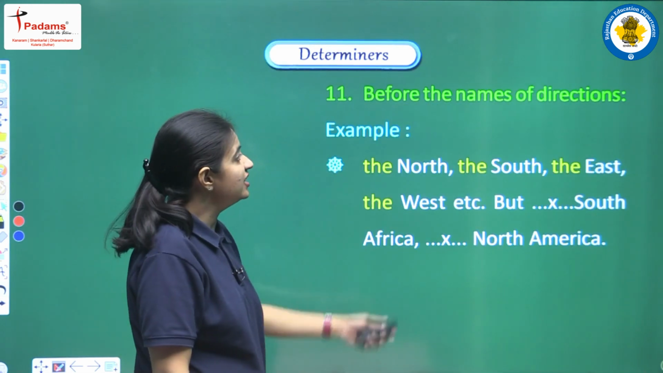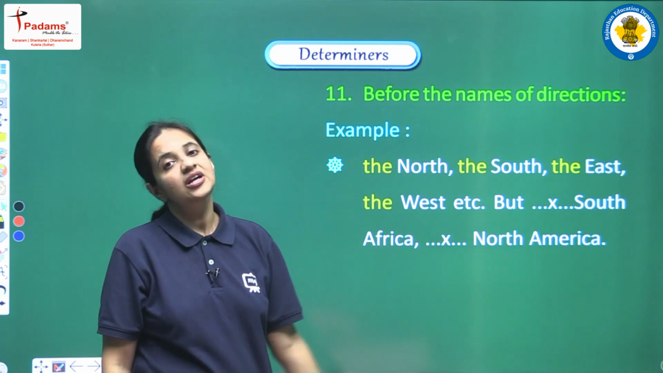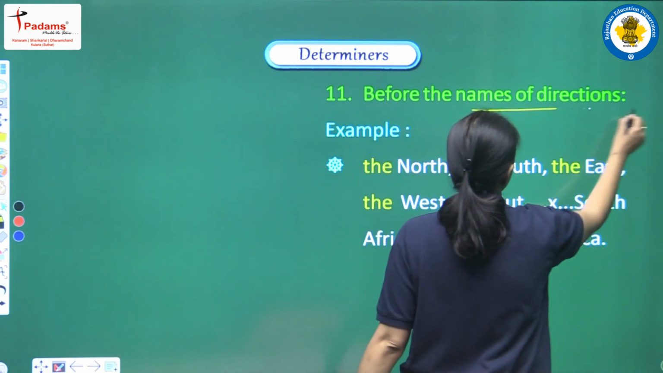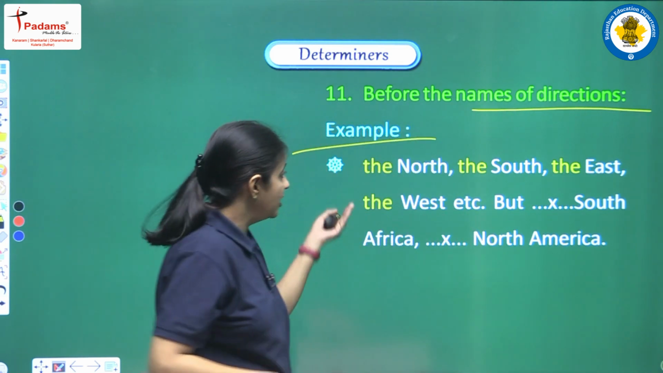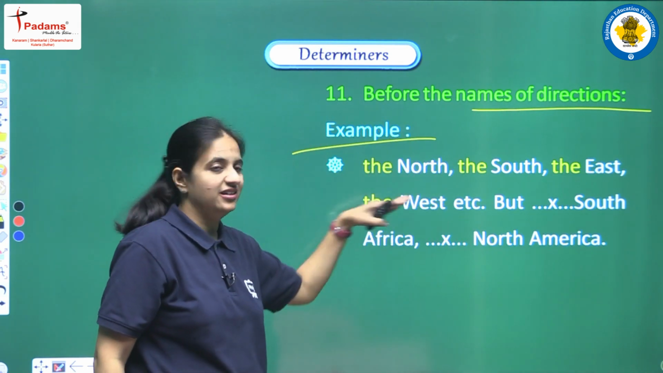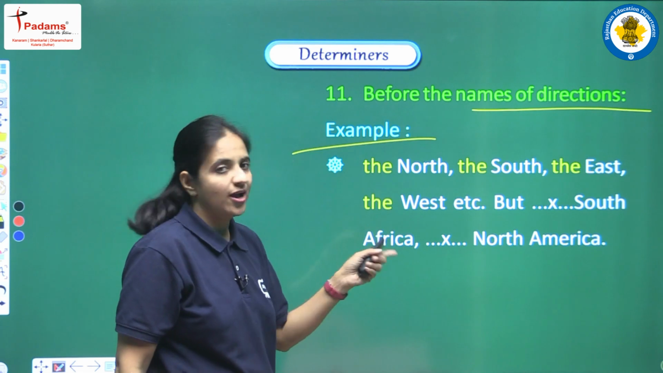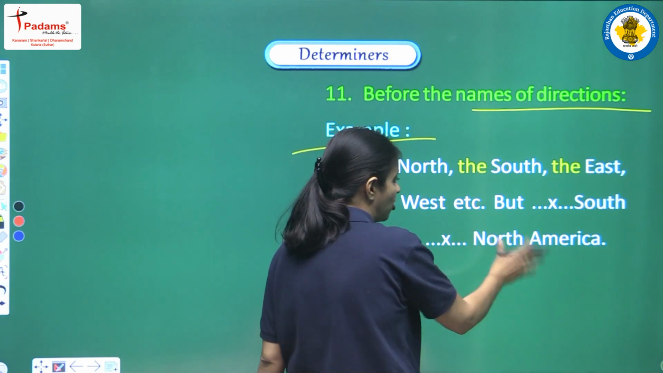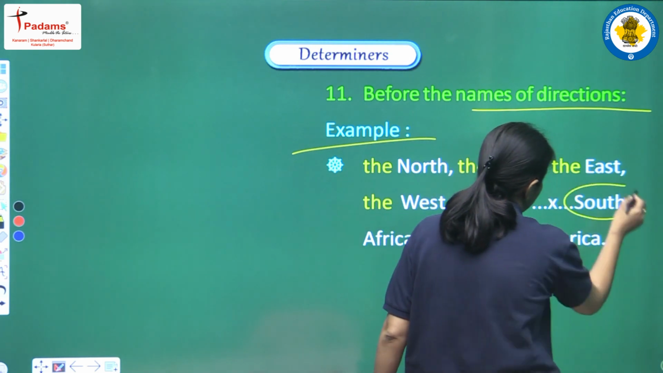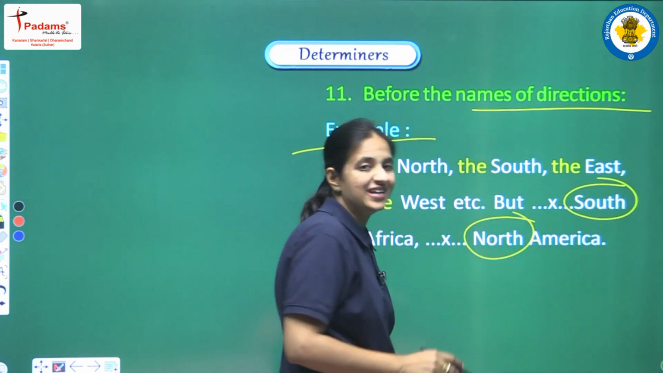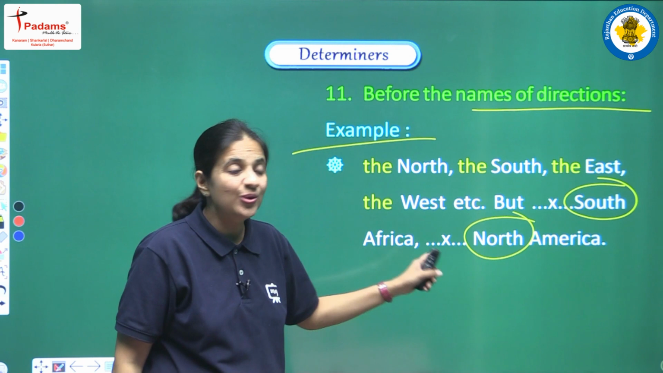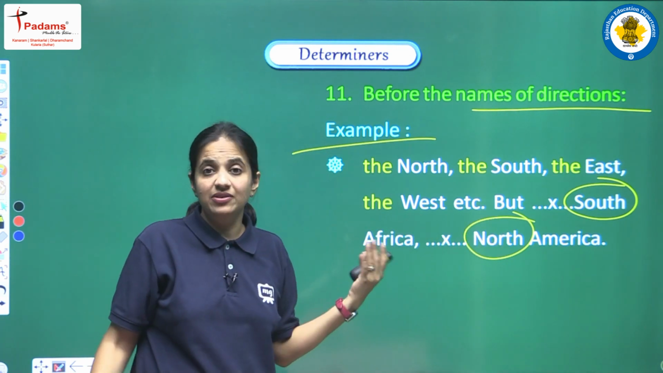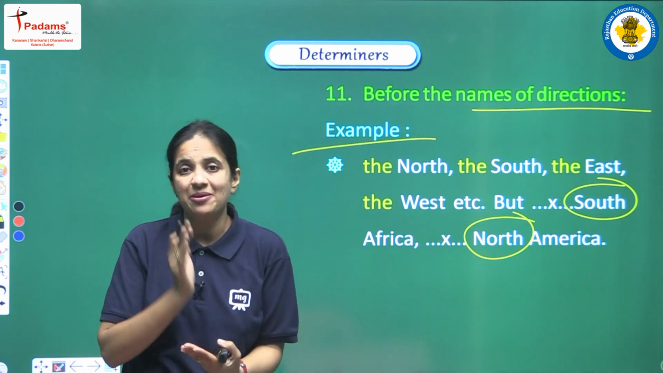Next, before the names of directions, so we always use the article before the directions, like the examples we are having: the north, the south, the east and the west. But you have to remember, you cannot use article before South Africa or North America. So yes, here also south, north, you can say that they are direction, but no, here we are having South Africa, South America, we are having countries name. So just remember this thing.